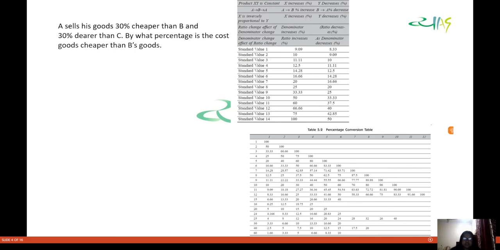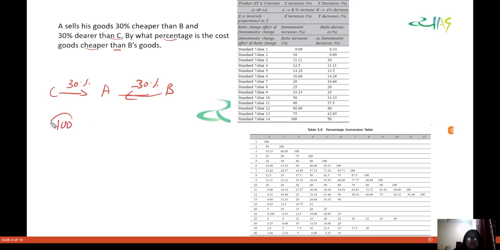So let's start with the questions. Let us see this question. We have a question which says that A sells his good 30% cheaper than B. So that means this person A is selling his good 30% cheaper than B. Fine. So how do we write this? And 30% dearer than C. So A is selling 30% dearer than C, and he's selling 30% cheaper than B. Let us see how we can do this.